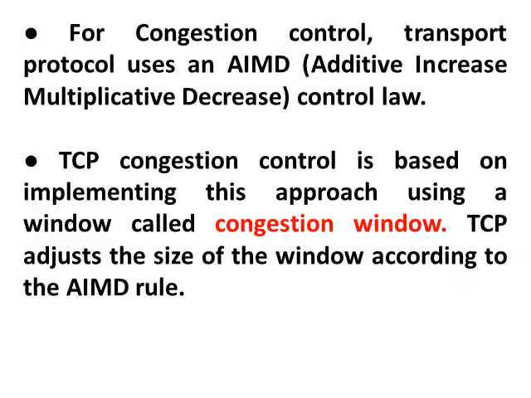TCP adjusts the size of the window according to the AIMD rule. That means TCP congestion control is based on the AIMD law, and it uses a window concept called the congestion window, whose size TCP adjusts according to that control law.